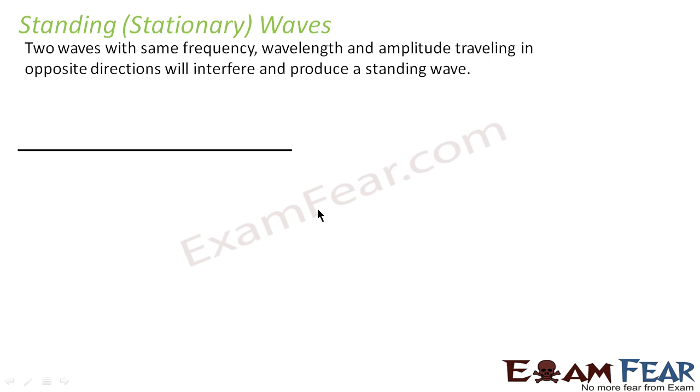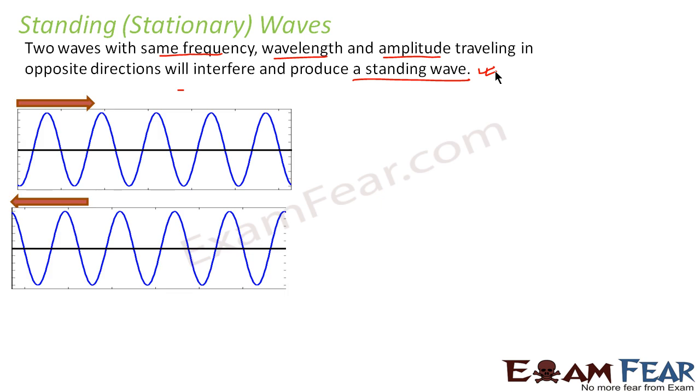When two waves of the same frequency, wavelength, and amplitude traveling in opposite directions interfere, they produce a standing wave. So a standing wave is basically produced by two traveling waves. What is the condition? The two waves must be traveling in opposite directions and they should be of the same frequency, wavelength and amplitude. So let us have a look at this.